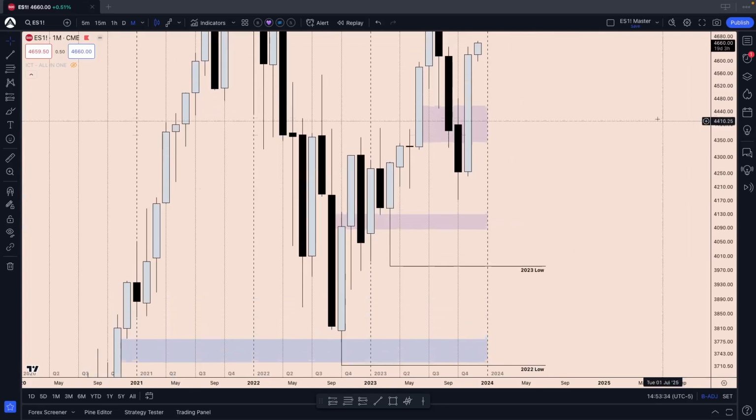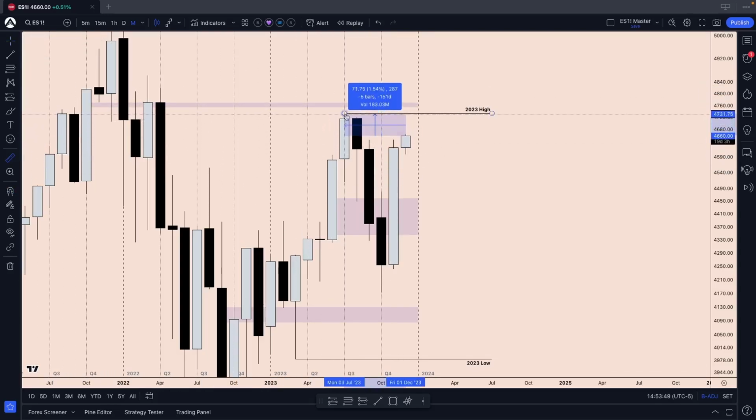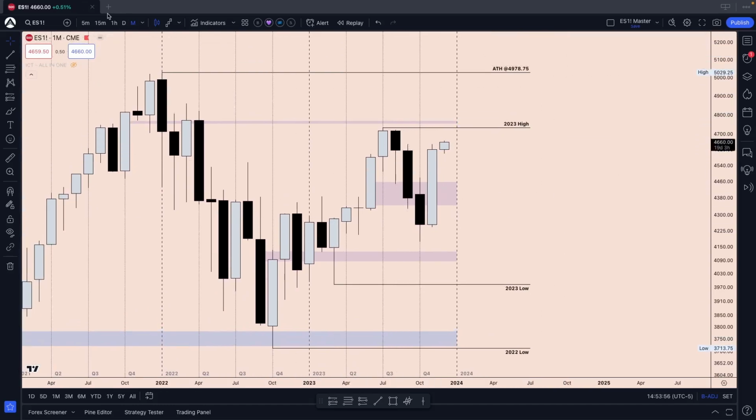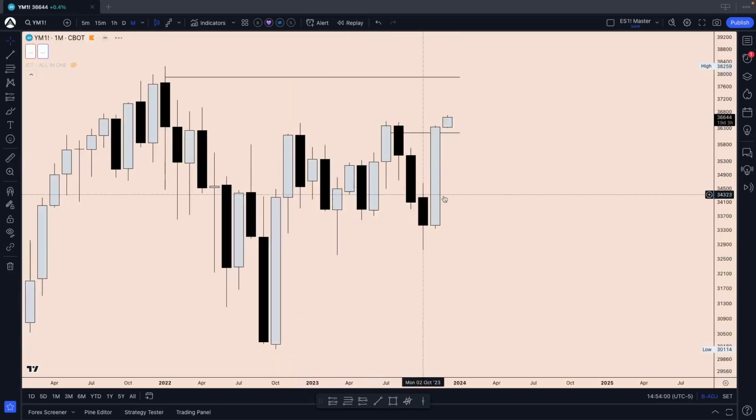We can already see that December started off taking out November's buy side liquidity right above here. So we're now in Q4 at a new high, and to put it into perspective, we are just 74 points away from forming a new high for the year. And actually what's going to be interesting is if we're going to take a look at YM here as well.